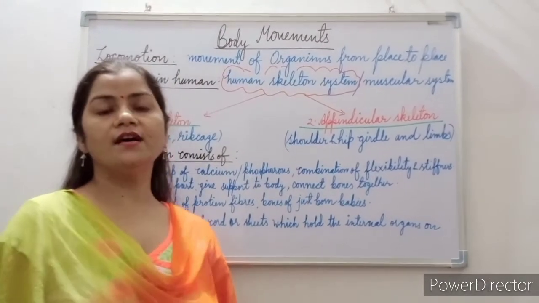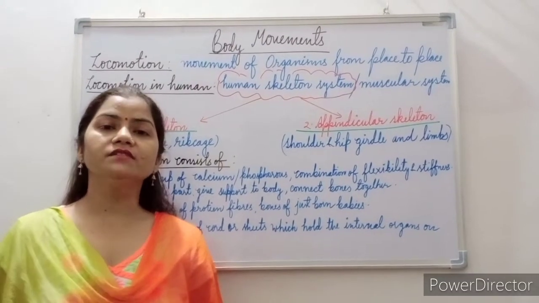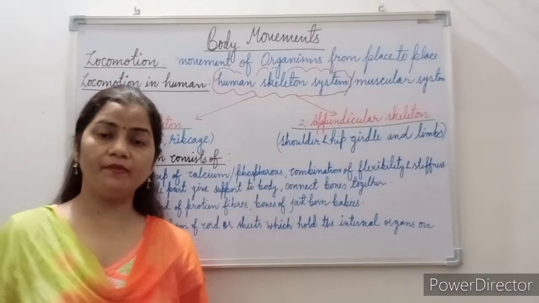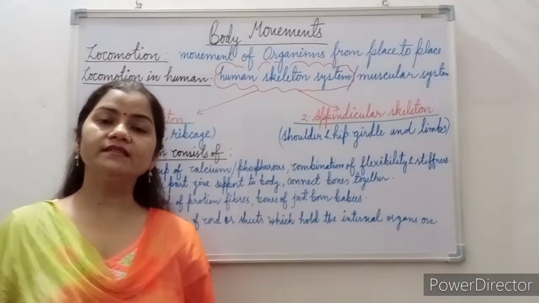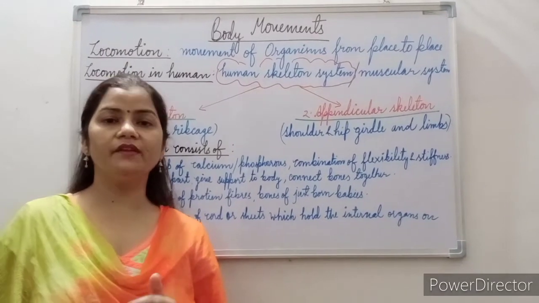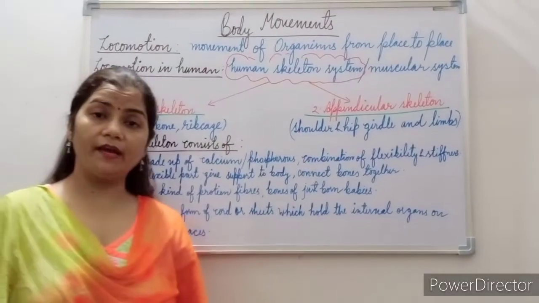So in today's class we are going to discuss the topic body movements. As we know, the earth is full of things, and these things are of two types: living things and non-living things. And this is due to the differences present among the living things which make them different from the non-living things. These features we call life processes.